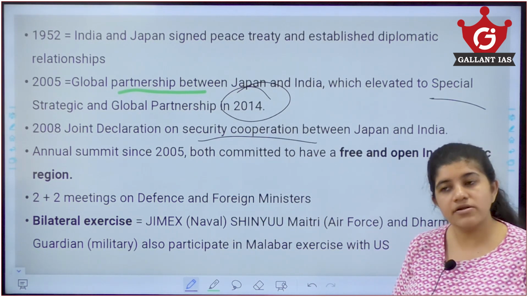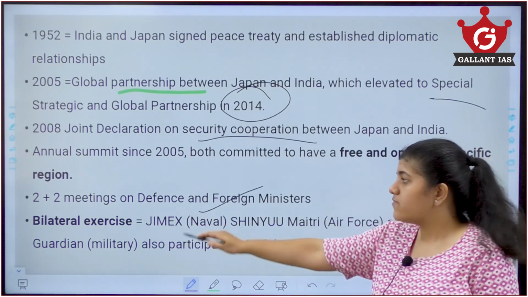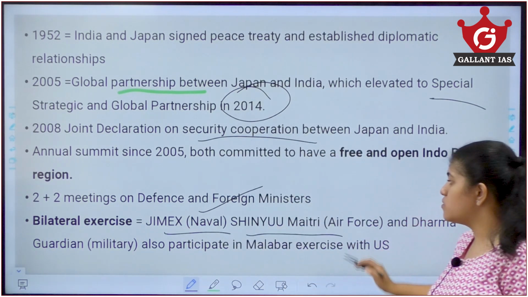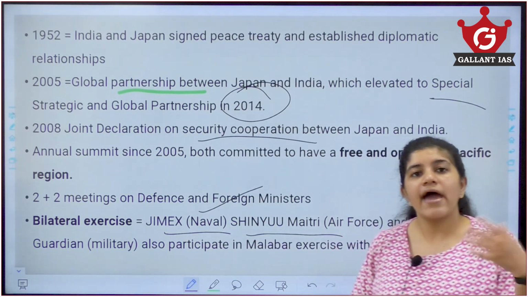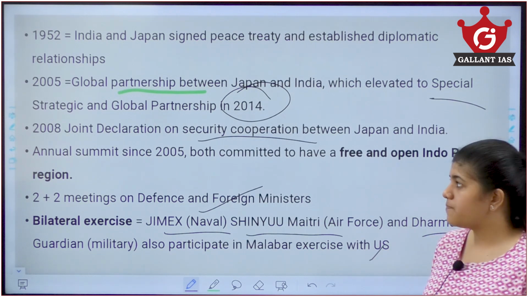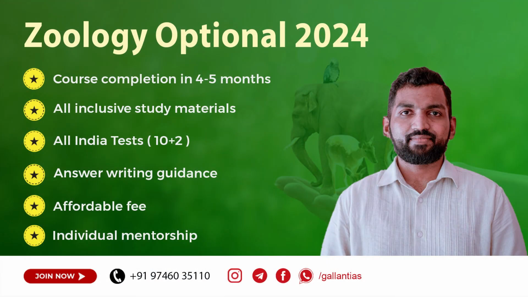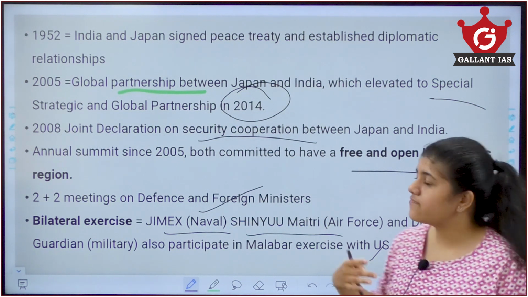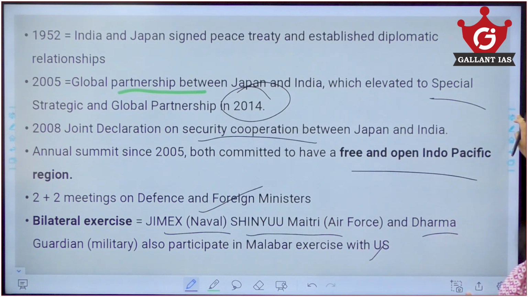We are having bilateral military exercises, and we have 2+2 defense and foreign ministers meetings. We have bilateral exercises like JIMMEX in the case of the Navy, Shinyu Maitri for the Air Force, Dharma Guardian for the military, and Japan has also been participating in the Malabar exercise between India and US. We have been conducting annual summits since 2005, and both India and Japan are committed to a free and open Indo-Pacific region. So that is some of the major establishments between India and Japan over the years.